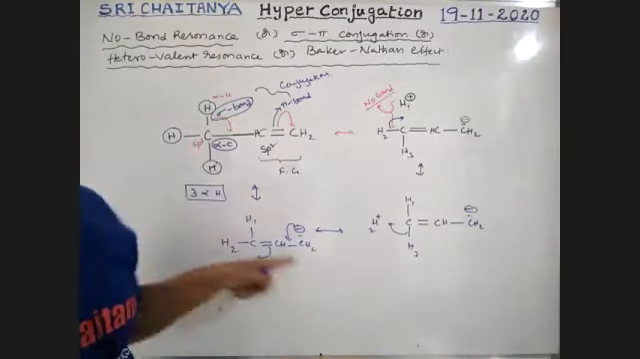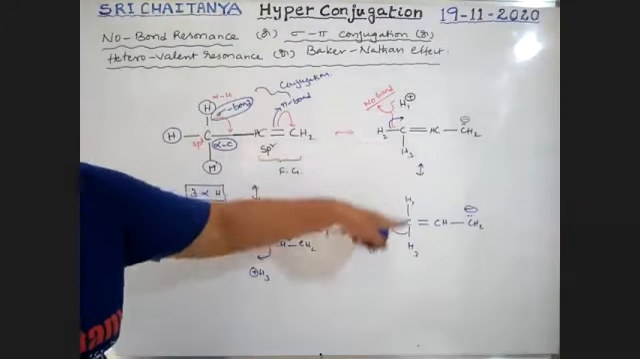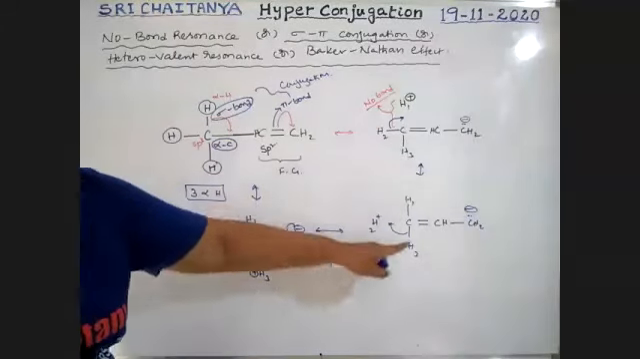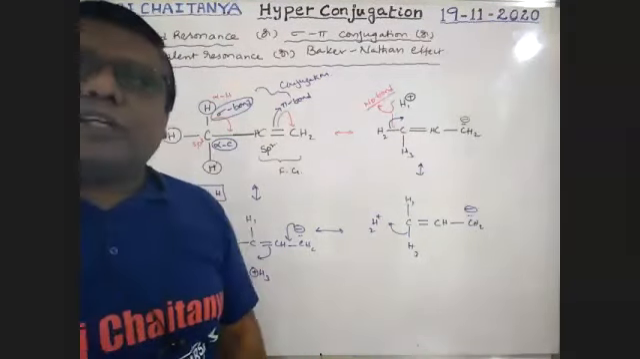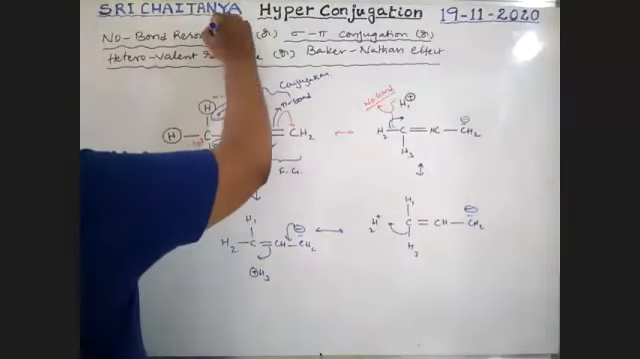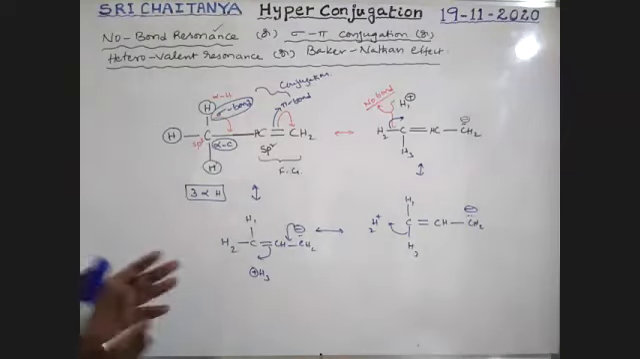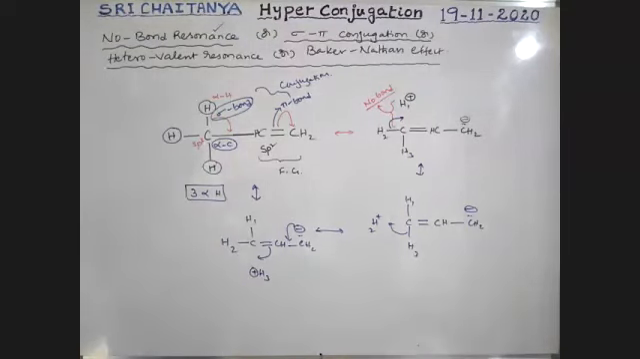Because of this, a number of resonance structures are there. In resonance structures, there is no bond present between the alpha carbon and alpha hydrogen. That is why it is called no bond resonance. During resonance, there is no bond present between alpha carbon and alpha hydrogen. Therefore, this resonance is called no bond resonance. It is very, very important.